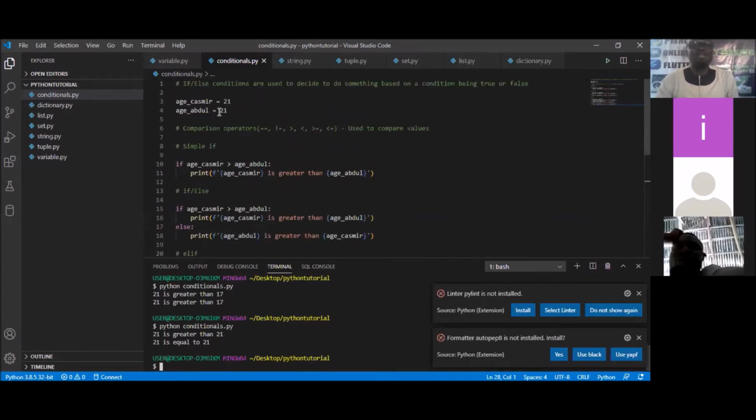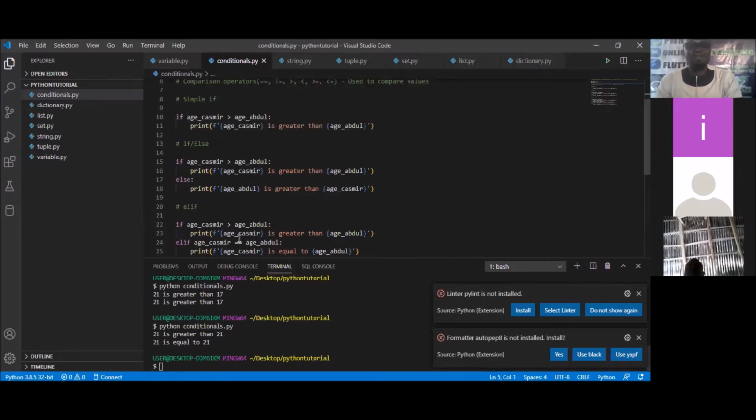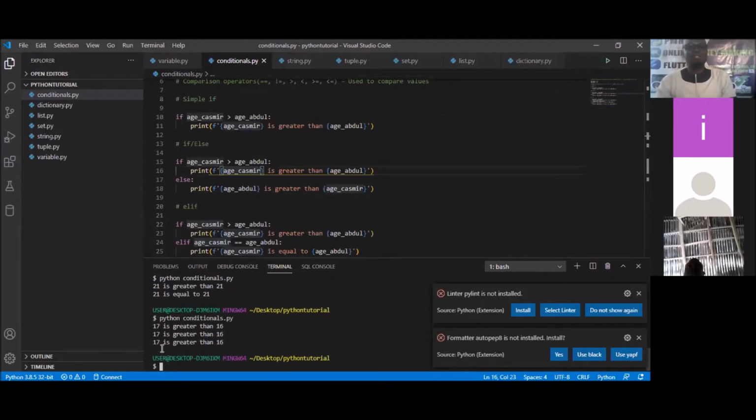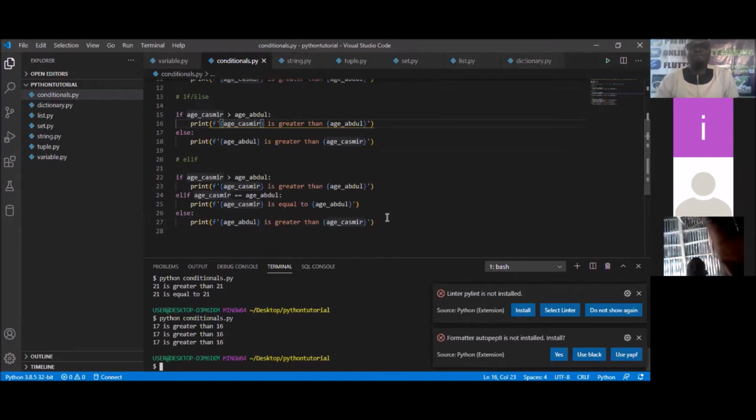Then if I go back again and change back Abdul's age to the former, Abdul was 16 and Casimir was actually 17. And I do Control S. So I'm still going to get the first option, which is that 17 is greater than 16. So depending on what you have there, that's what is expected to happen. So I hope that is clear.